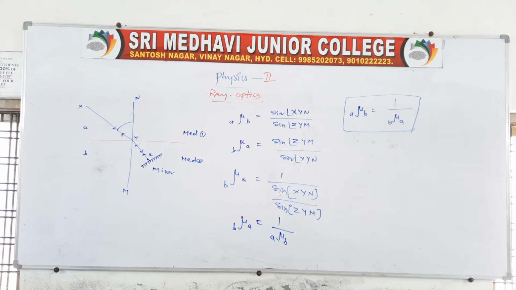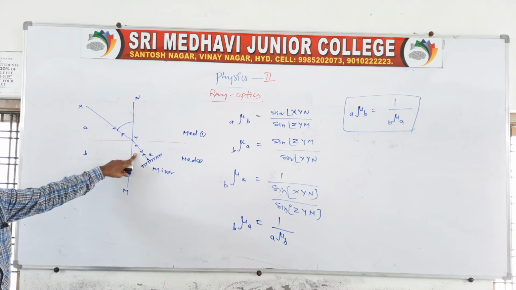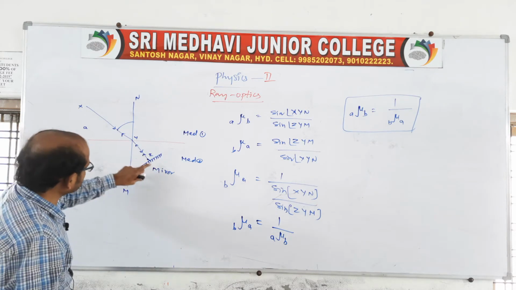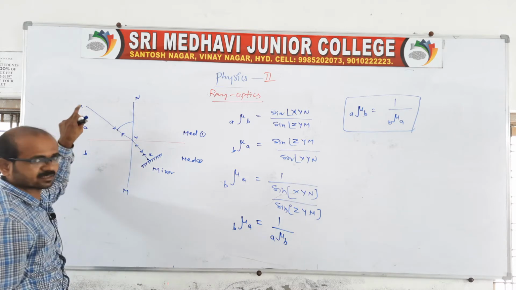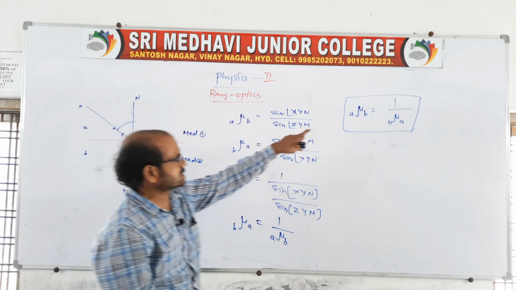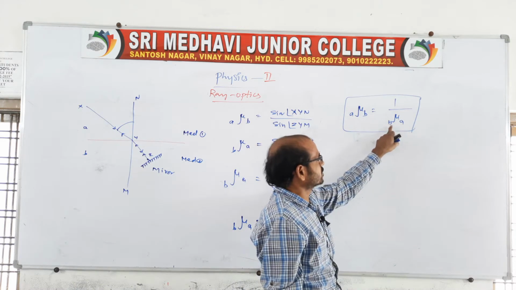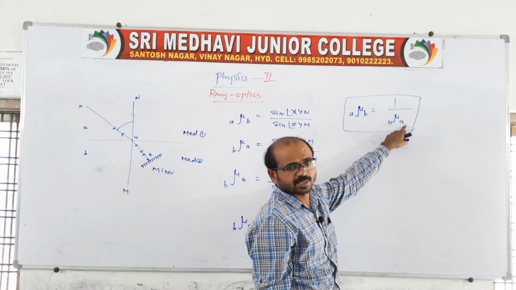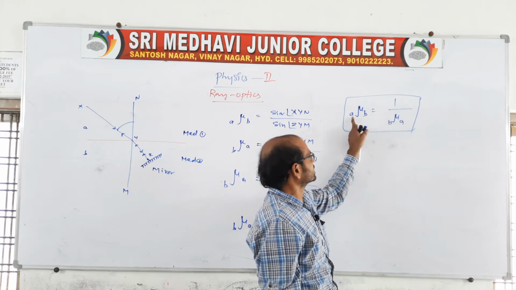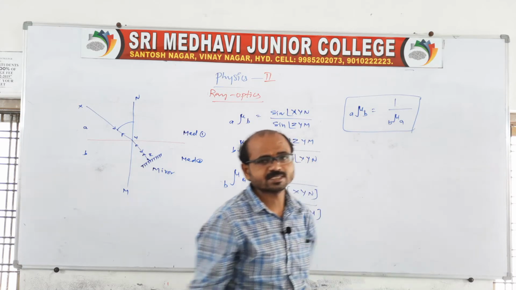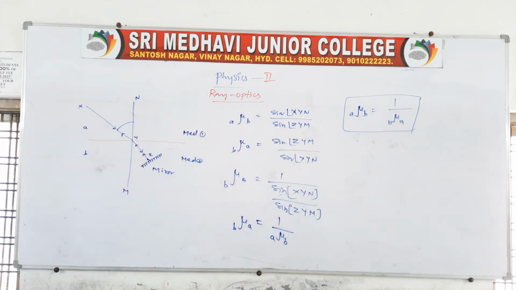In the principle of reversibility, light propagates from a to b and is refracted into the next medium, and in that medium one plane mirror is placed. Because of the mirror, the light is reflected along the same path. So according to the principle of reversibility, light propagating from a to b is reflected from b to a. That is reciprocal, we can say. This is about the principle of reversibility.